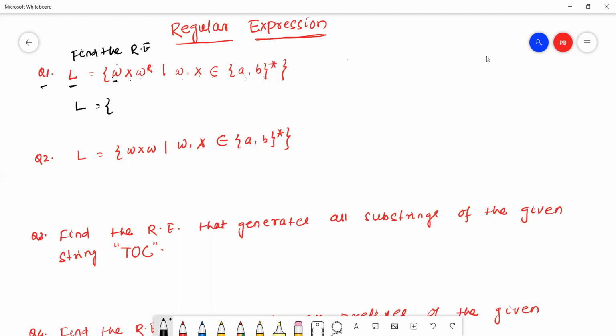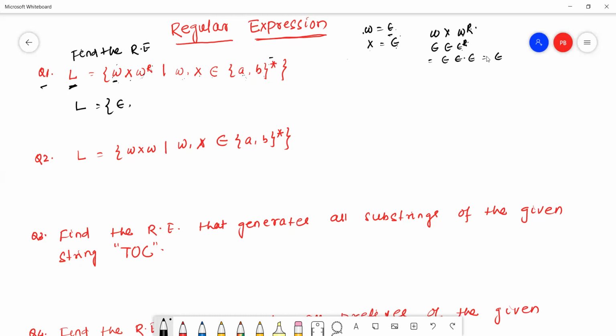Here, the strings generated by the given language look like this. If W, X belongs to (A+B)*, if W equals epsilon and X equals epsilon, why do I take both as epsilon? Because W, X belongs to (A+B)*, and since it is a star, we can also take epsilon. So W X W^R with W equal to epsilon and X equal to epsilon: W^R means epsilon reverse, and epsilon reverse is nothing but epsilon. So it is epsilon.